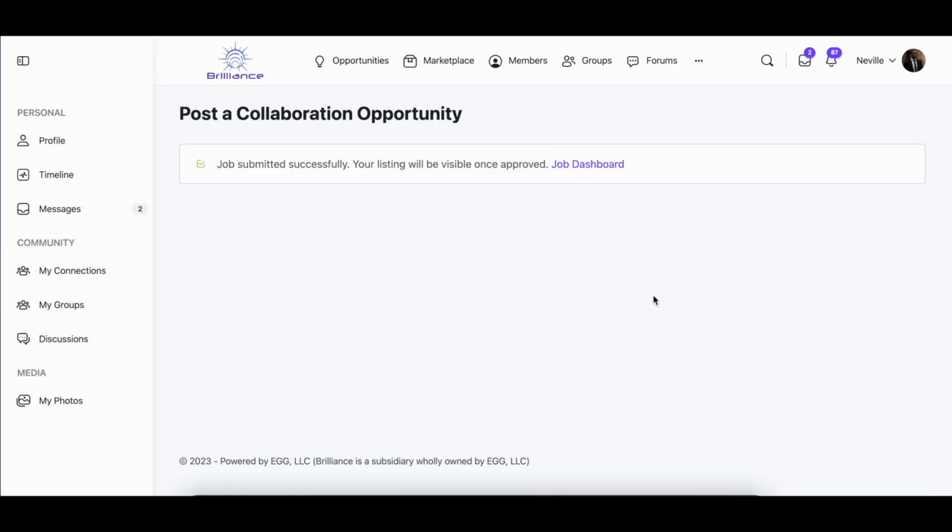Once live, it will be visible to people in your network, users who have compatible filters and alerts activated, and it will be present and searchable on the Opportunities main page.